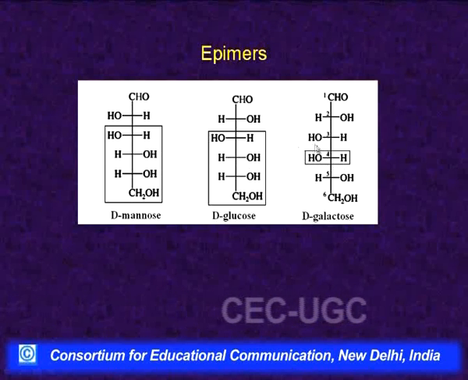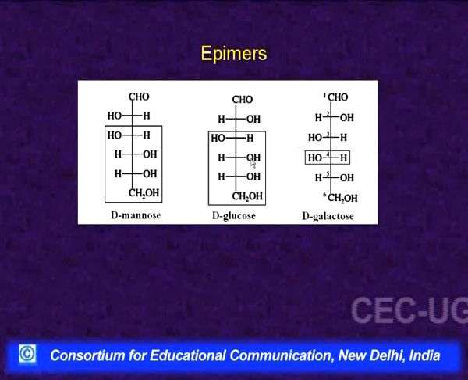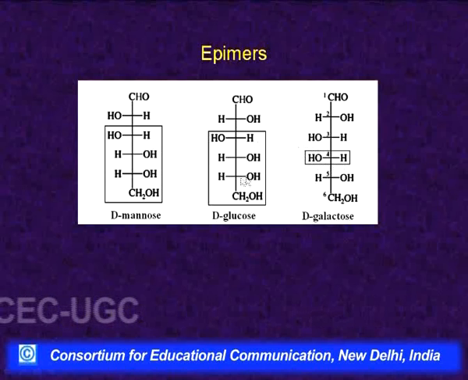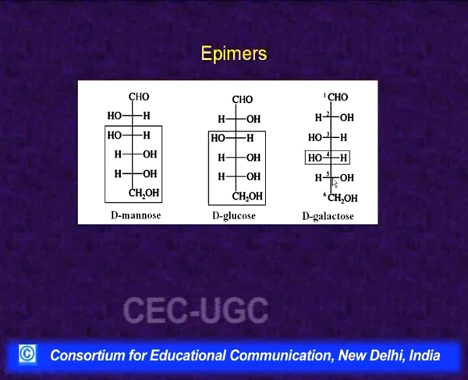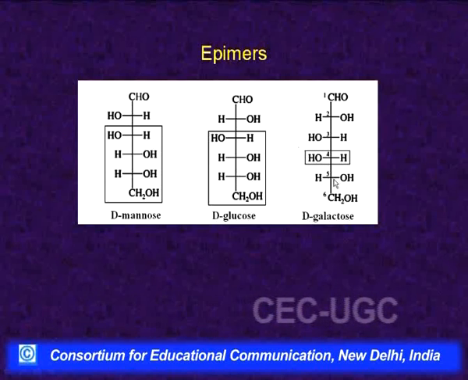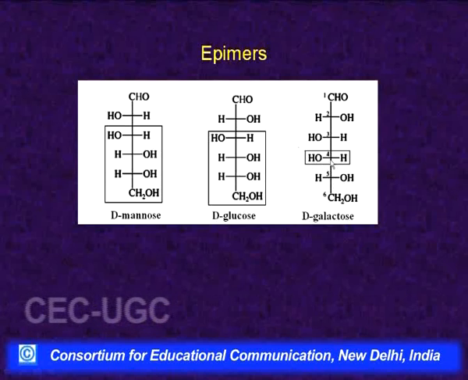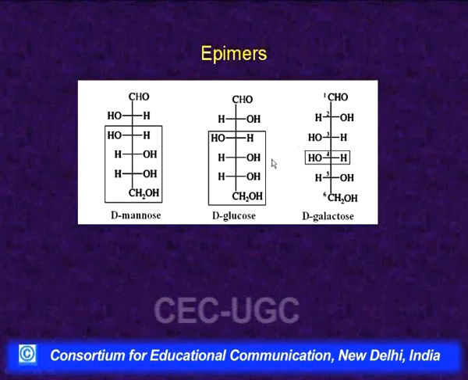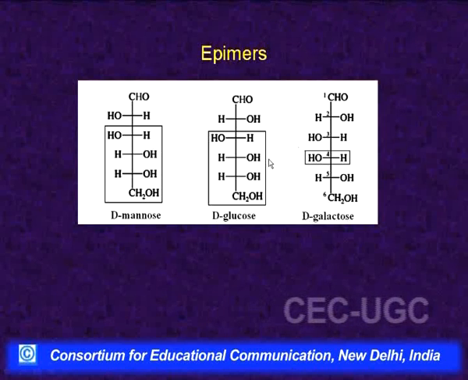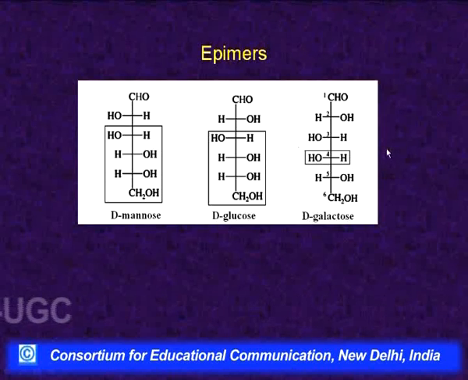In galactose this hydroxyl is placed on the left side, whereas in glucose this hydroxyl is placed on the right side, and again at carbon number 5 they have the identical configuration. So, it means these two compounds differ in their configuration at carbon number 4. So, they are again epimers, but here we will have to mention that they are C4 epimers.